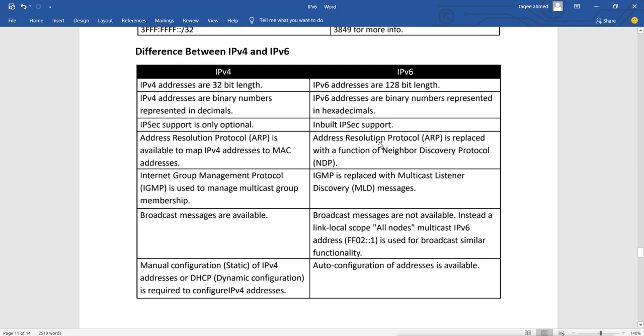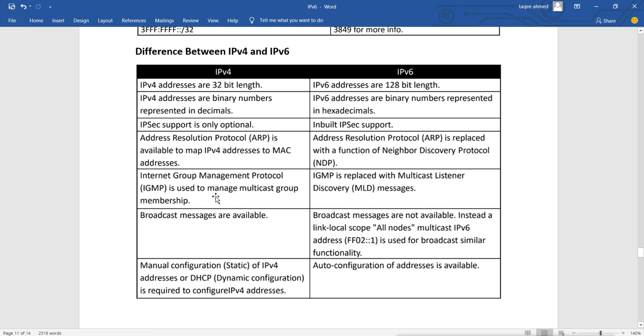And if you remember, all the link local addresses are created from the MAC address of the device. So we don't need ARP. It is replaced with the function of neighbor discovery protocol. Neighbor discovery protocol is used to find the link local address of the neighbor. Then Internet Group Management Protocol, IGMP, is used to manage the multicast group membership.